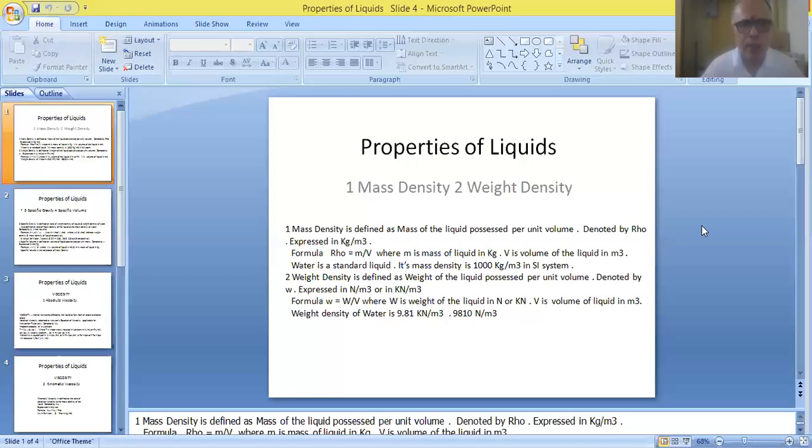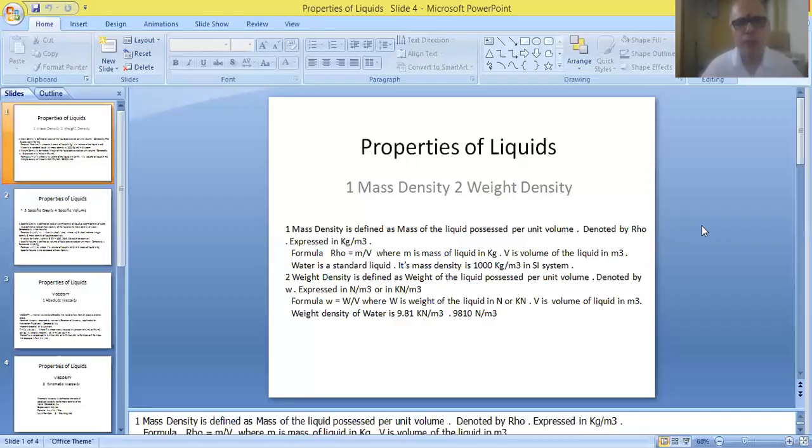So we are measuring this parameter, which is called the mass density of the liquid. It is defined as the mass of the liquid per unit volume, and therefore it is written as M by V. This is the formula to be used for measuring the mass density of a liquid.